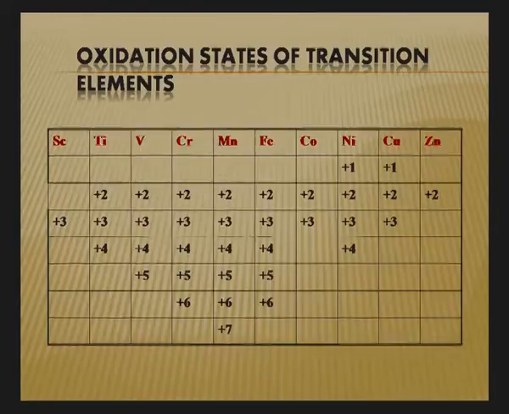Is there any rule, sir, how we can decide? Suppose we don't know about the electronic configuration. So how can we decide if this element will show +2, +3 or +4, which oxidation state is more stable? Is there any rule to find out which oxidation state will be more stable? The stability of an oxidation state can be explained on the basis of standard electrode potential.